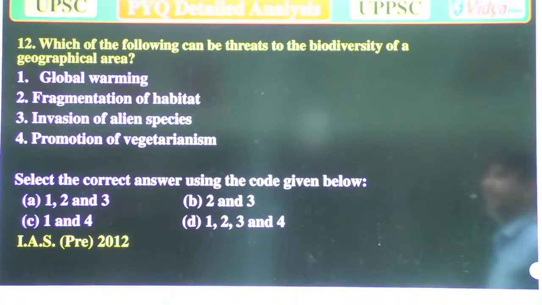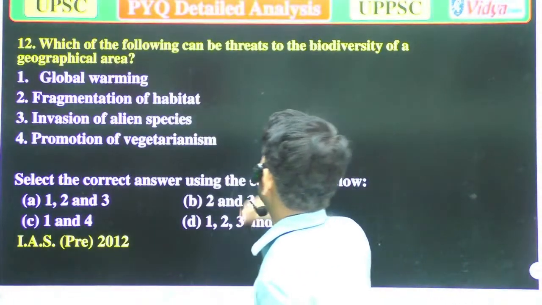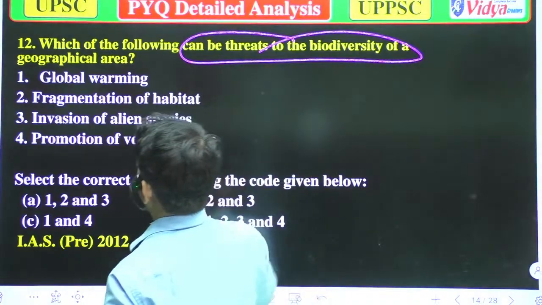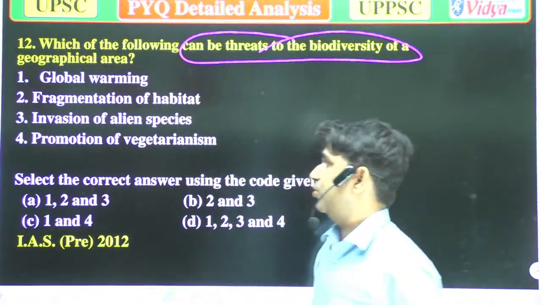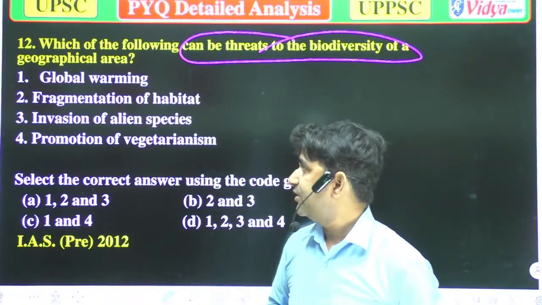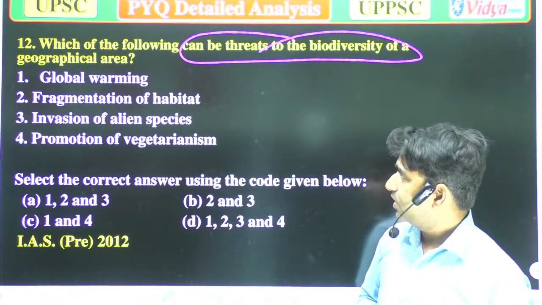Which of the following can be threats to the biodiversity of a geographical area? A. Global warming. B. Fragmentation of habitats. C. Invasion of alien species. And D. Promotion of vegetarianism.